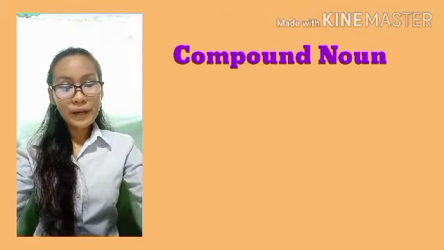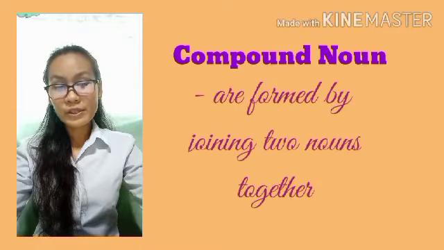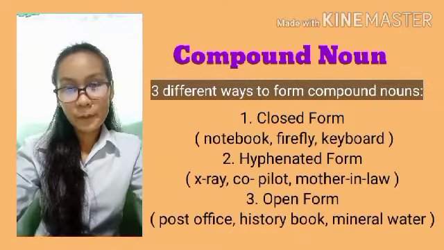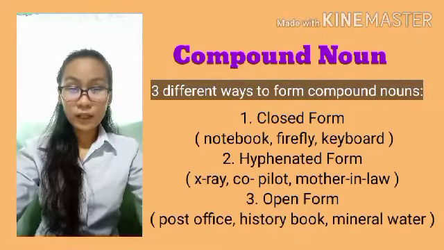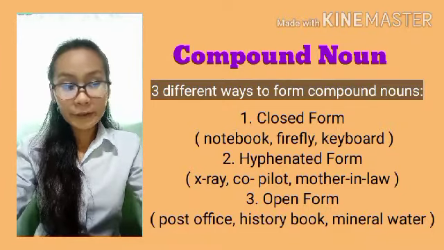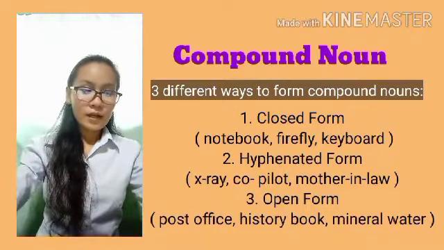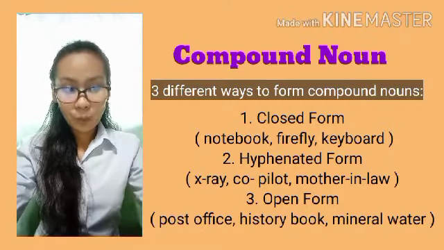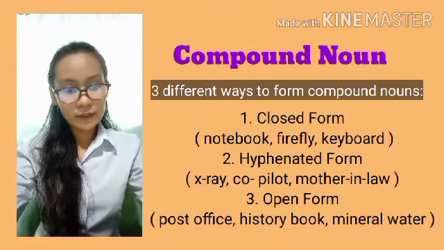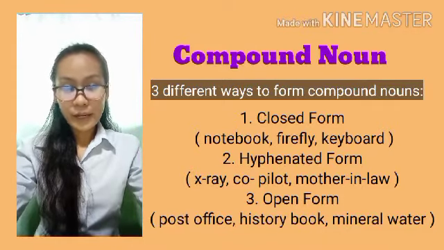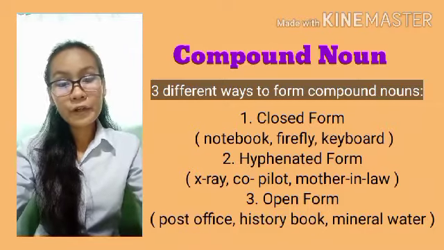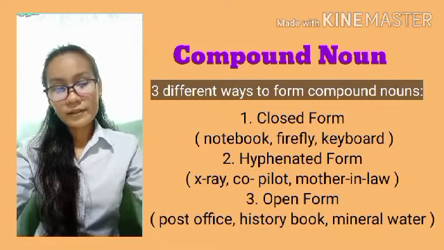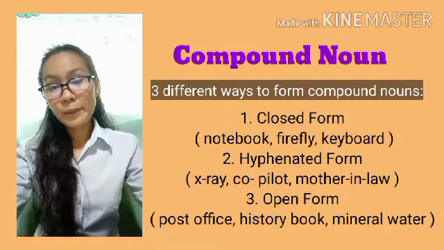Compound nouns. Compound nouns are formed by joining two nouns together. There are three different ways to form compound nouns. These are the closed form, hyphenated form, and the open form. Example of closed form, like notebook, firefly, and keyboard. Hyphenated form, X-ray, co-pilot, and mother-in-law. Open form, post office, history book, mineral water.